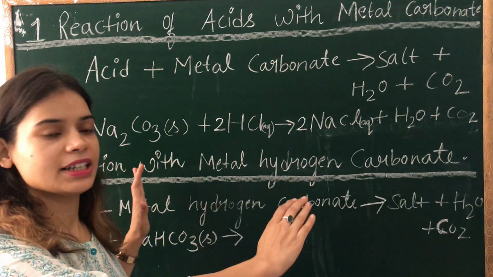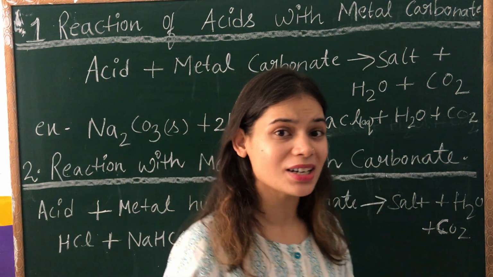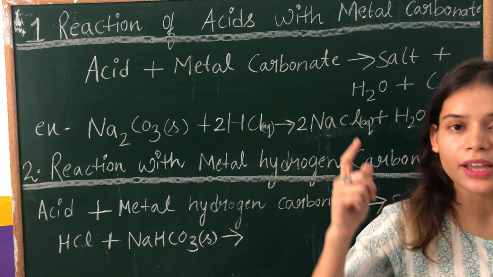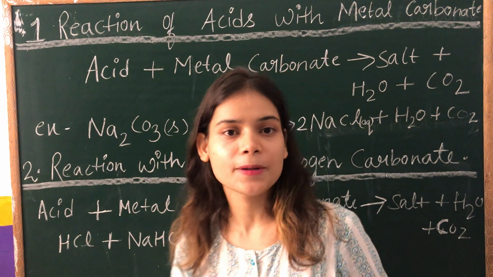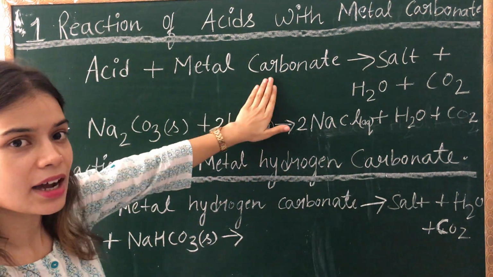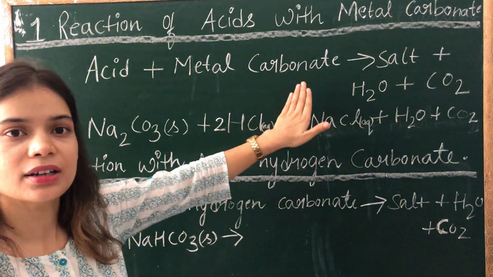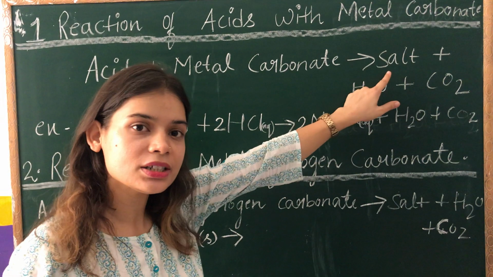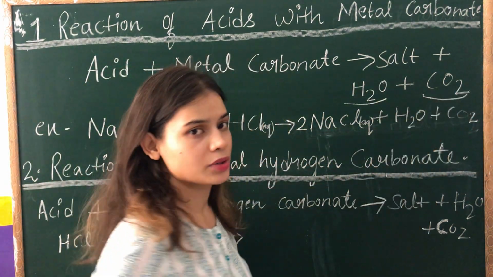They all basically give the same products. So you need to remember the products that are given by acids while reacting with various compounds. Here, when acid reacts with metal carbonate, write it down in your notebook: it will give salt, water and carbon dioxide.